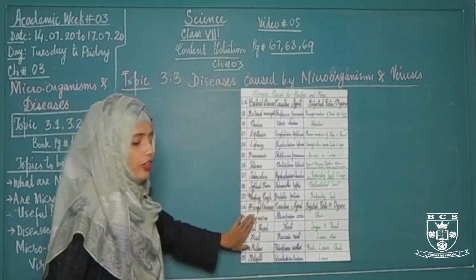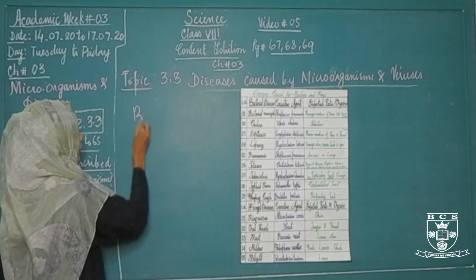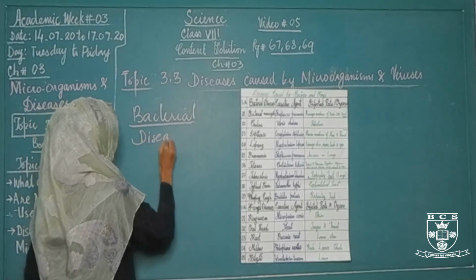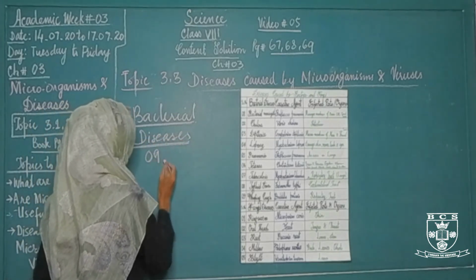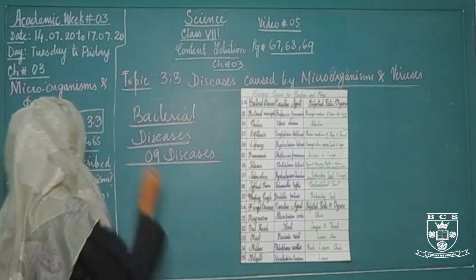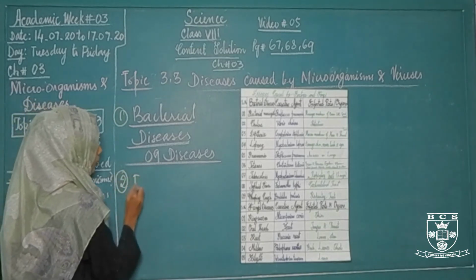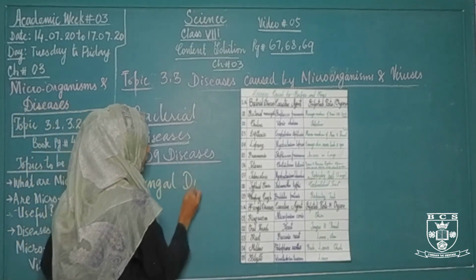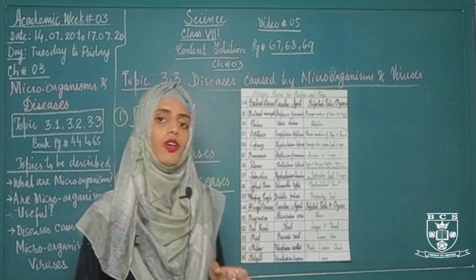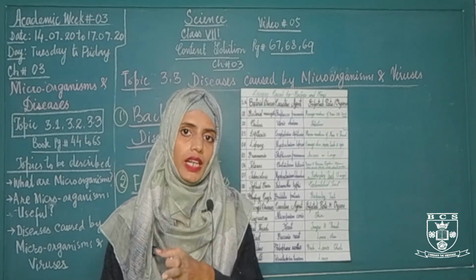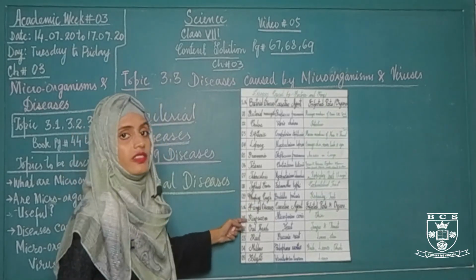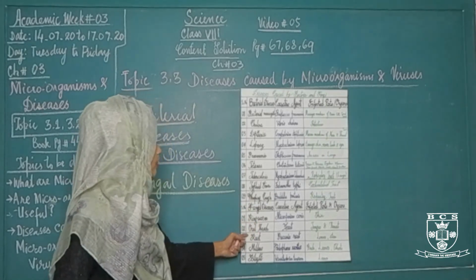Now I am going to start fungal diseases. We have completed bacterial diseases, in which we have studied a total of 9 diseases. Now I am going to start fungal diseases. Fungi are microorganisms which can cause disease in plants as well as in animals. Here on this chart there are 5 diseases. Disease number 1 is ringworm, and disease number 2 is oral thrush.